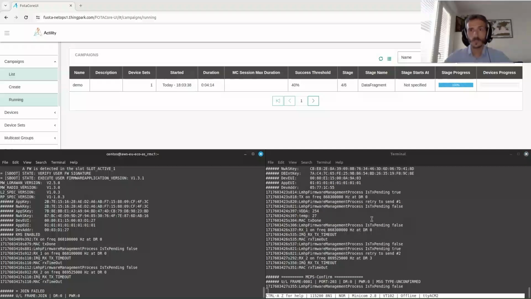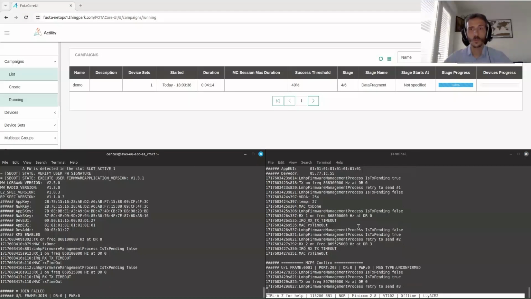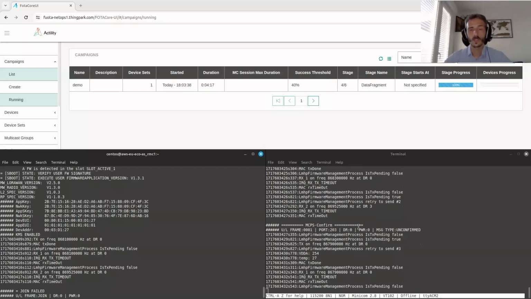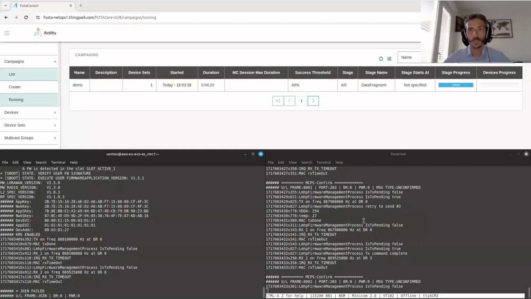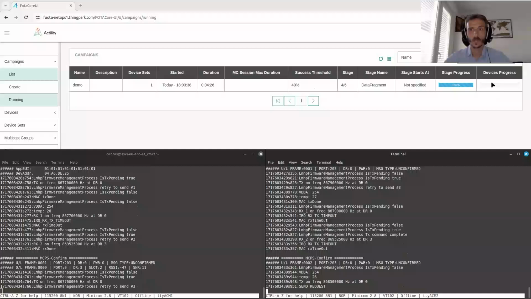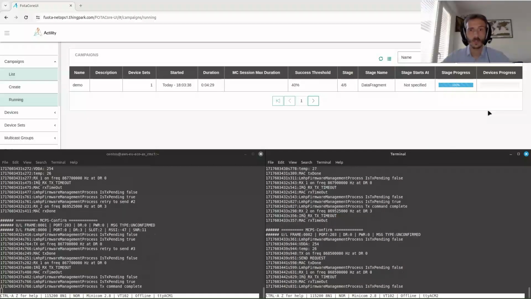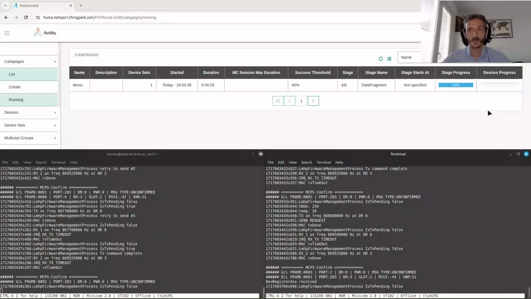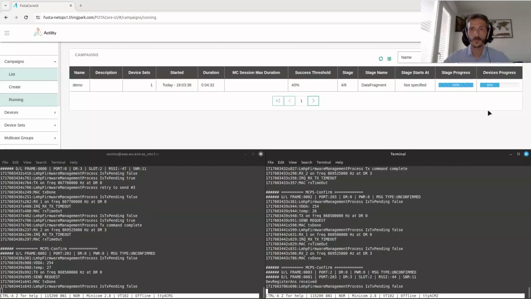The last stage is to wait for devices to report their firmware version. We can see this in the progress bar here. So now I'm waiting for the devices to report their versions.